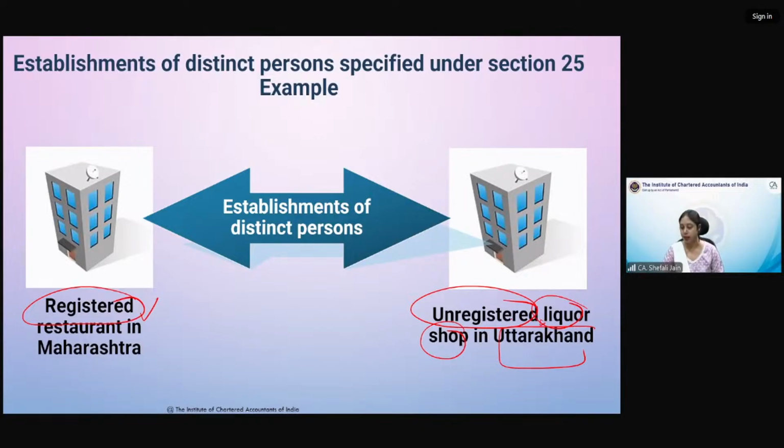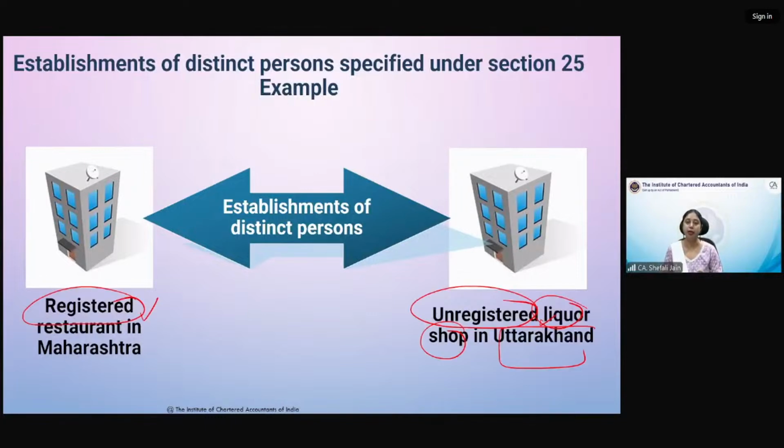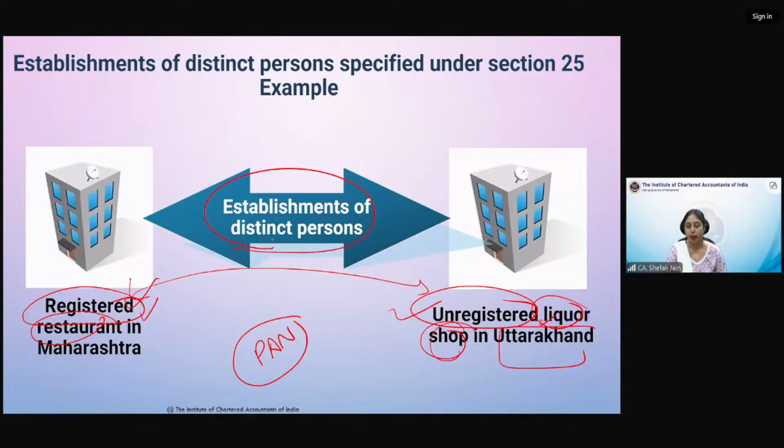I've taken this example to keep it simple कि अगर alcoholic liquor के लिए हमें किसी state में registration लेने की जरूरत नहीं थी, तो अगर इन दोनों offices के बीच में any transaction is taking place, one is restaurant, one is liquor shop, one is registered, one is unregistered under same PAN, then they are considered as establishment of distinct persons and they will also be covered under para 2. तो अगर इनके बीच में कोई भी transaction है, that will qualify as supply. This is the second point. So I hope this point is also clear to you all.